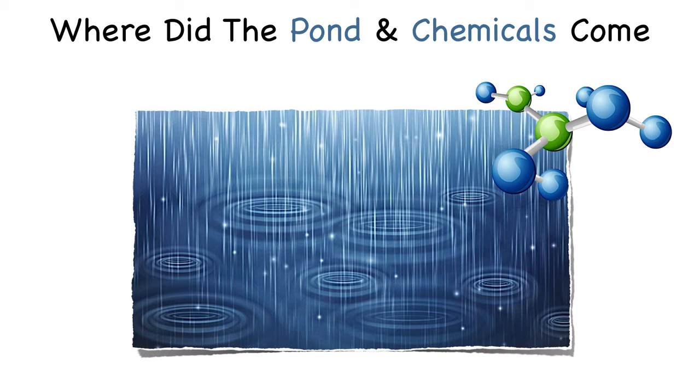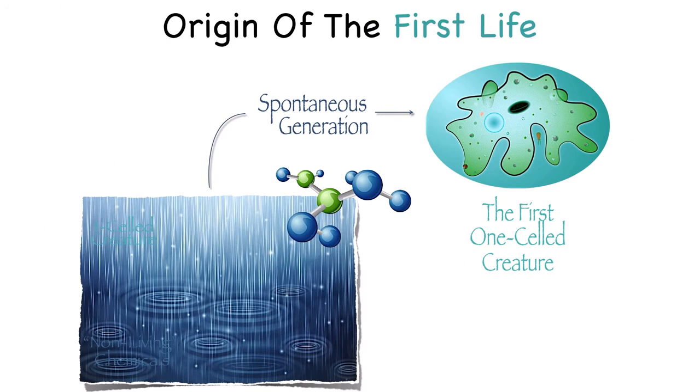Here's another thing to consider. Where did the water in the pond and the chemicals come from, in which the first life supposedly spontaneously generated? Some Darwinists will likely respond, it came from the material generated by the Big Bang fireball explosion. Okay, and where did the material come from contained within the Big Bang fireball explosion? Well, to this question, they have no answer other than it came from nowhere. So there is no real answer as to where the pond and chemicals came from, and no real credible explanation as to how life came from non-life. Only theories, like spontaneous generation.